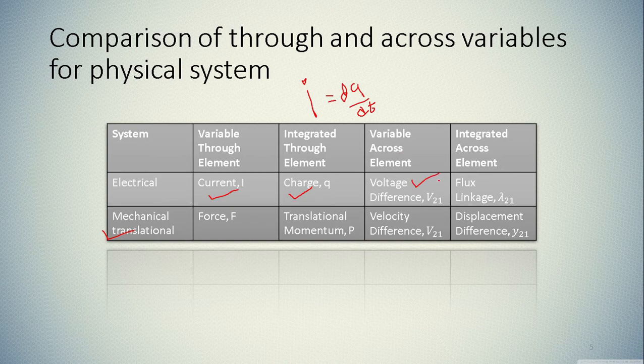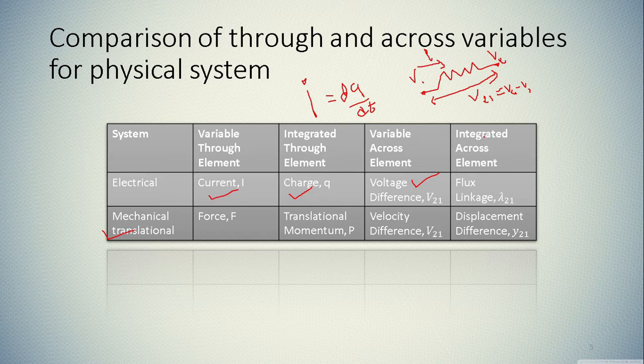Current is the rate of change of charge, and the variable across the element is the voltage difference. So in case of a resistance, the voltage at this point V1 and the voltage at this point V2 will be different. There will be some voltage difference between these points, that is V21, and it is given by V2 minus V1, assuming that the current is passing in this direction.